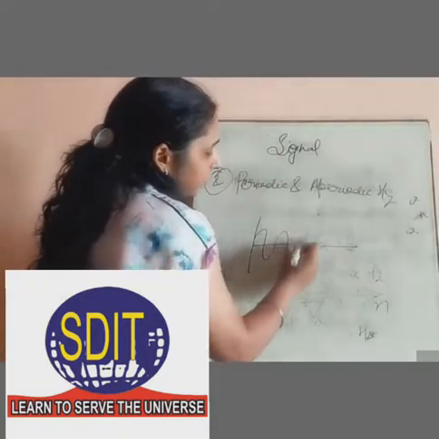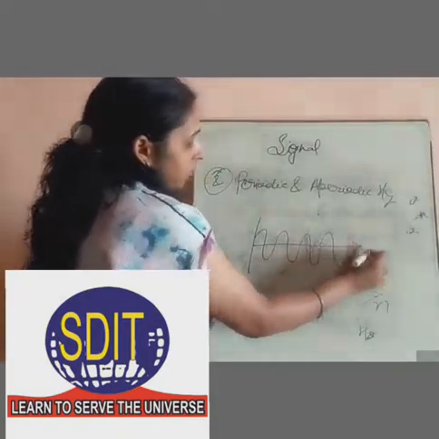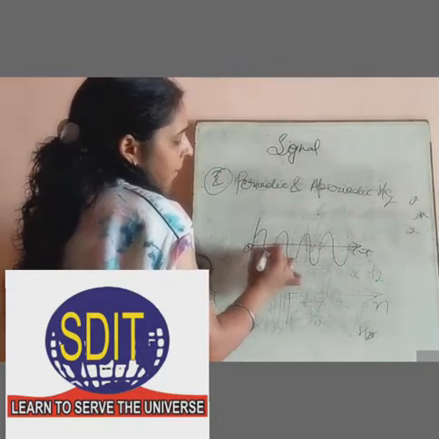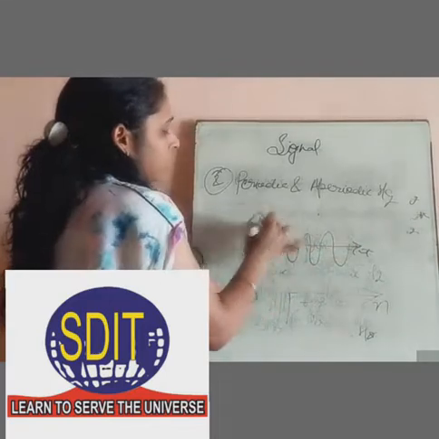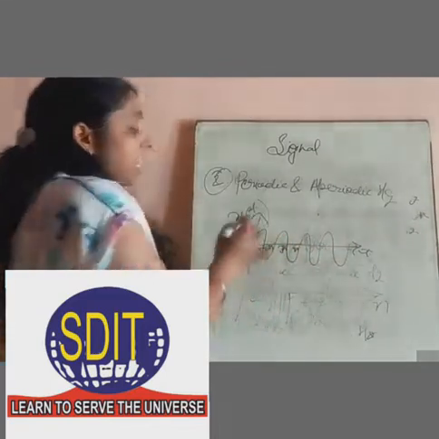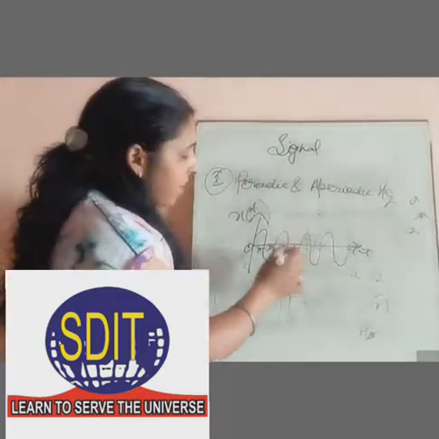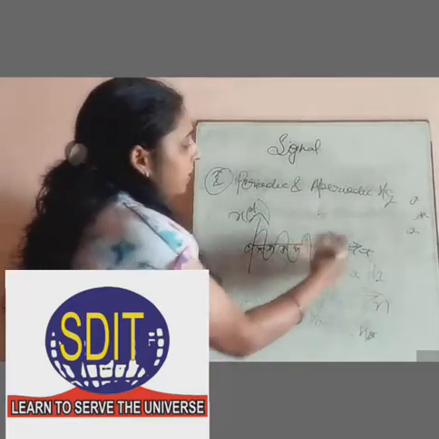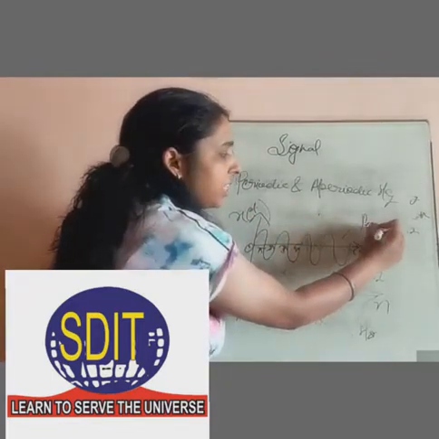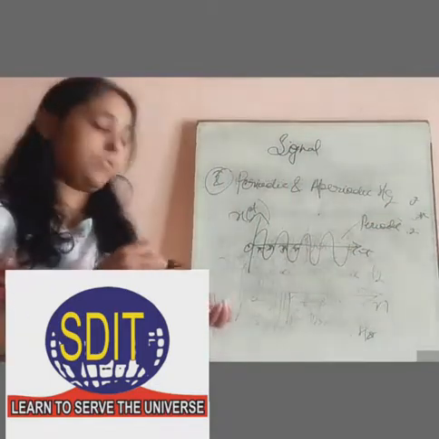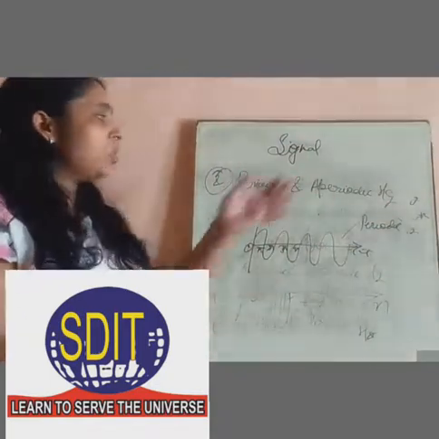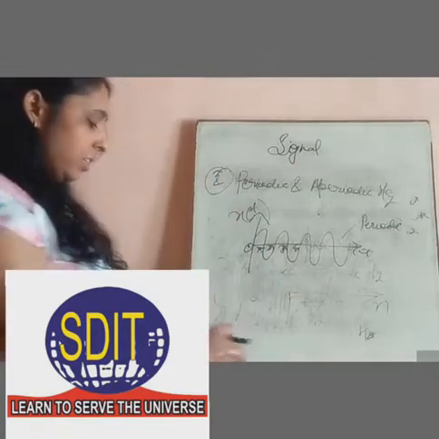And this signal, this is 0, pi, 2 pi, 3 pi, 4 pi and so on. So here the signal is repeated themselves after every interval of time, so that's why it is known as periodic signal. And when the signal is not repeated themselves after every interval of time, then it is known as aperiodic signal.